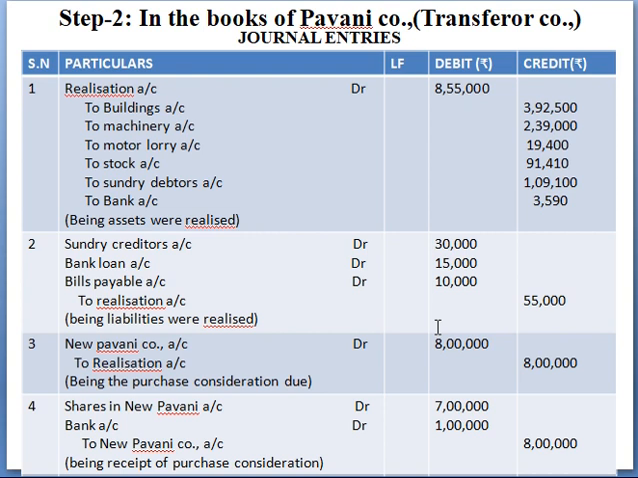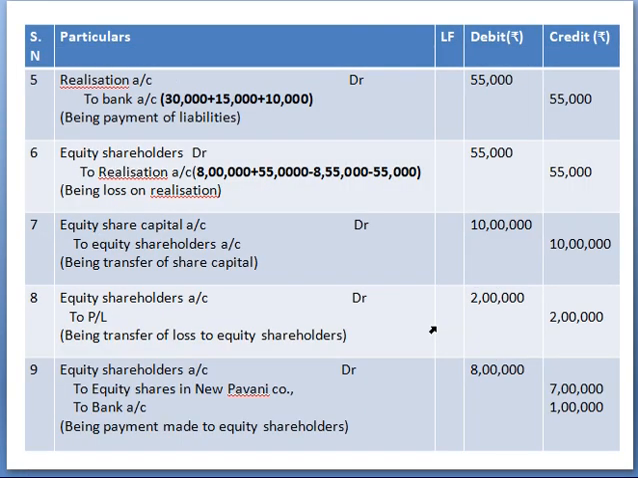And the fourth one is the mode of receipt. So, how are these 8 lakhs received by the selling company? The selling company receives 8 lakhs in the form of new shares in the new company and cash. Alright. The entry: shares in new company account debit 7 lakhs, bank account debit 1 lakh to New Pavani account 8 lakhs. And your next entry is, see, actually if there are any expenses, you will be getting it in your fifth entry. As there are no expenses, just skip that fifth entry.